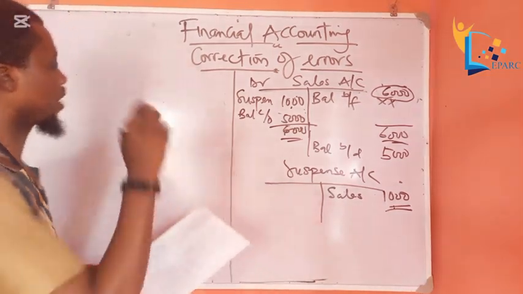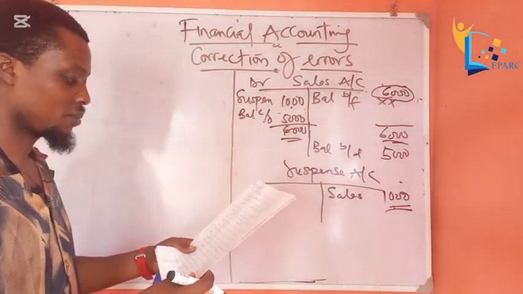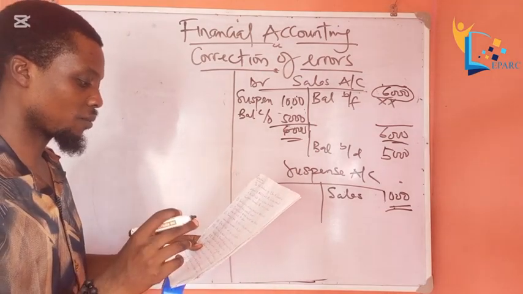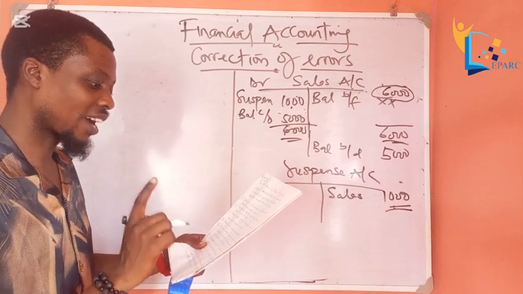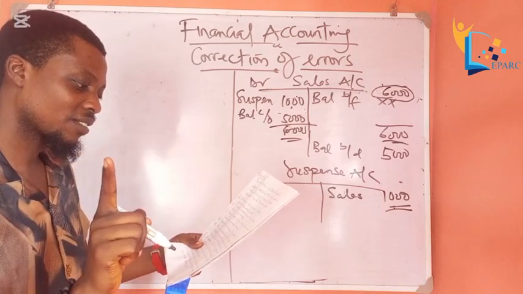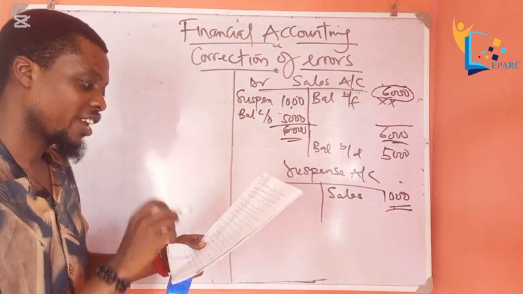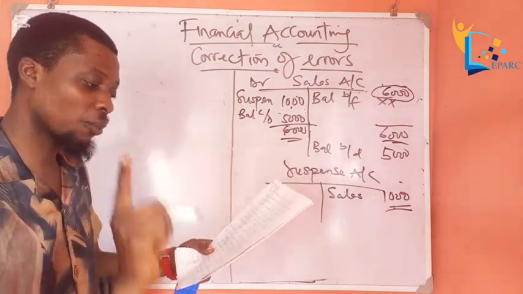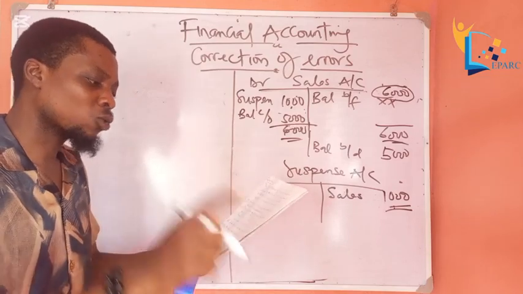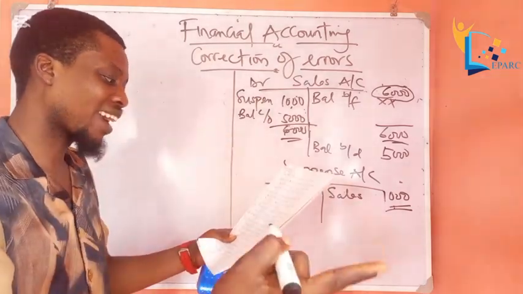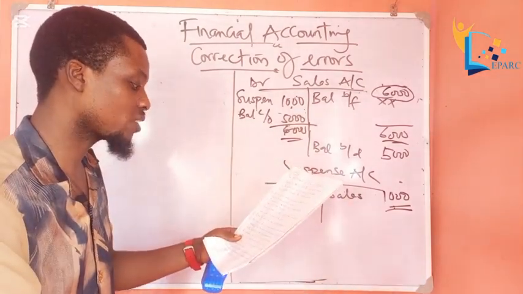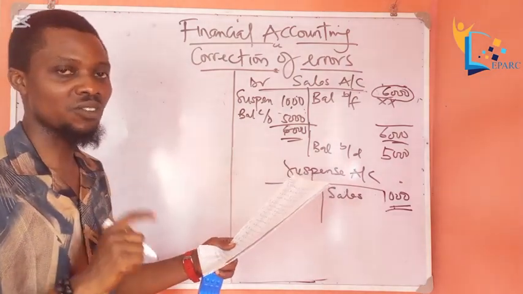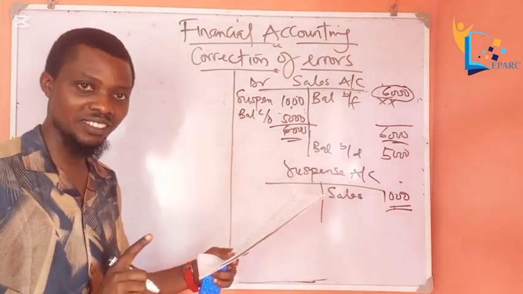This error will affect the trial balance, because it was entered correctly in the purchase day book, but when posting to the supplier's account, the bookkeeper posted it on the debit side instead of the credit side.